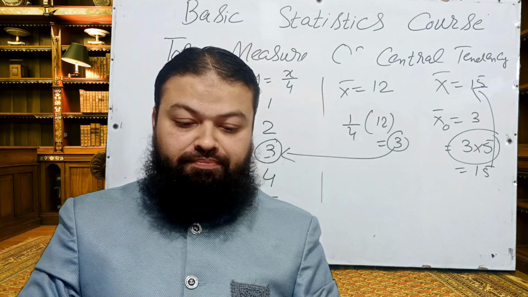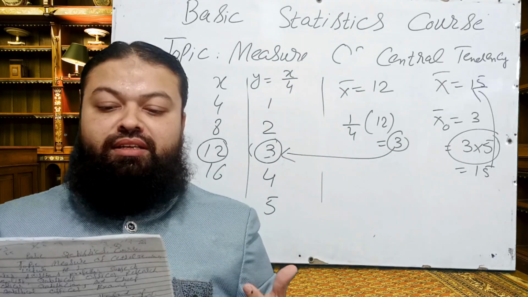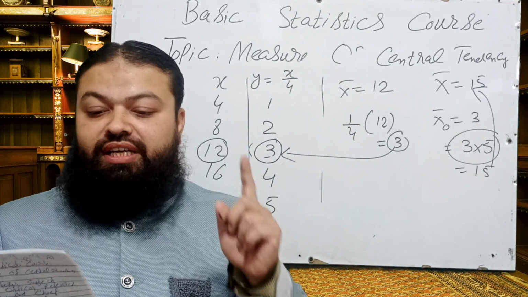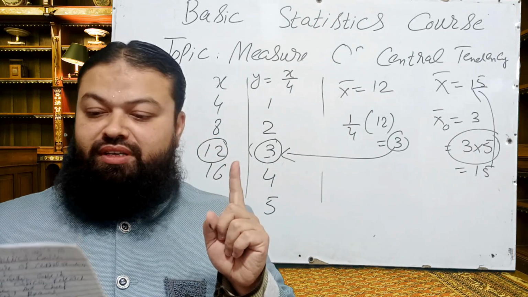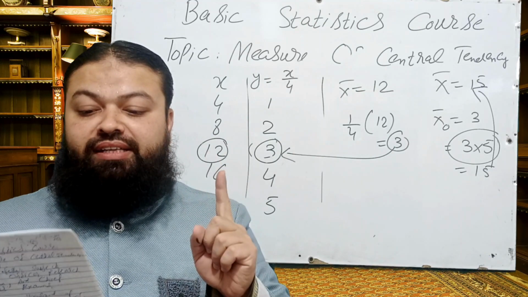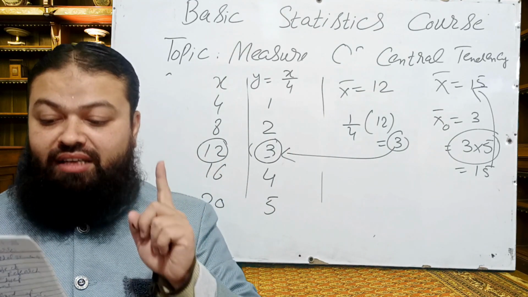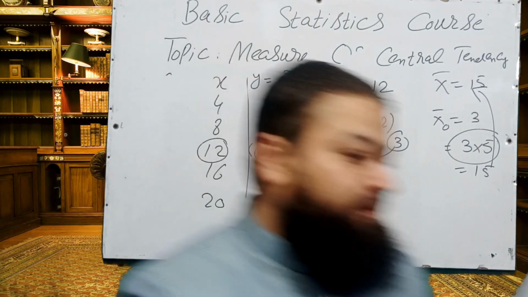Number 9, in geometric mean, if we are to find the geometric mean of two observations: A, both observations must be positive. B, one of them can be negative. C, one of the two observations is 0. D, and the last one, both of them are 0. That is a very important one.